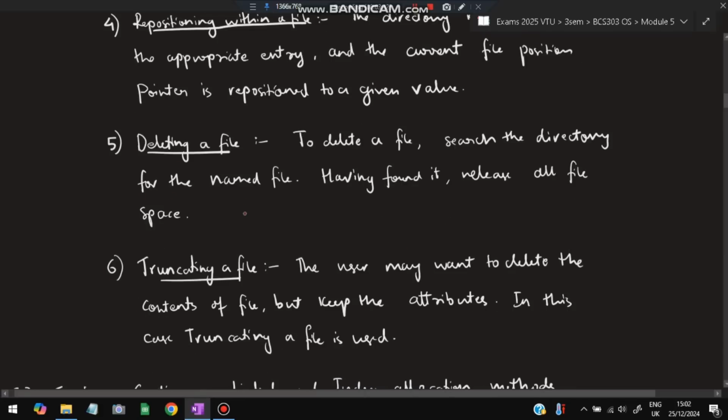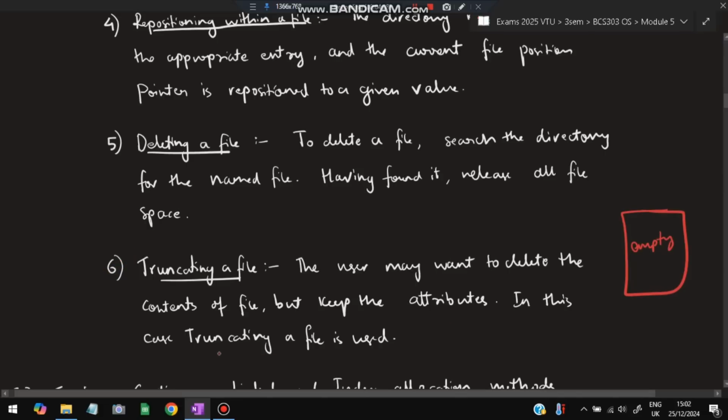Both mean deletion, just that in truncating we will not be deleting the attributes of the file. The user may want to delete the content of the file but keep the attributes. Attributes mean the name of the file, when it was created, and who can read, write, and access it. All those things are called attributes. So attributes will not be deleted, only the file's content will be deleted, so it will be an empty file. That is what is called truncation.